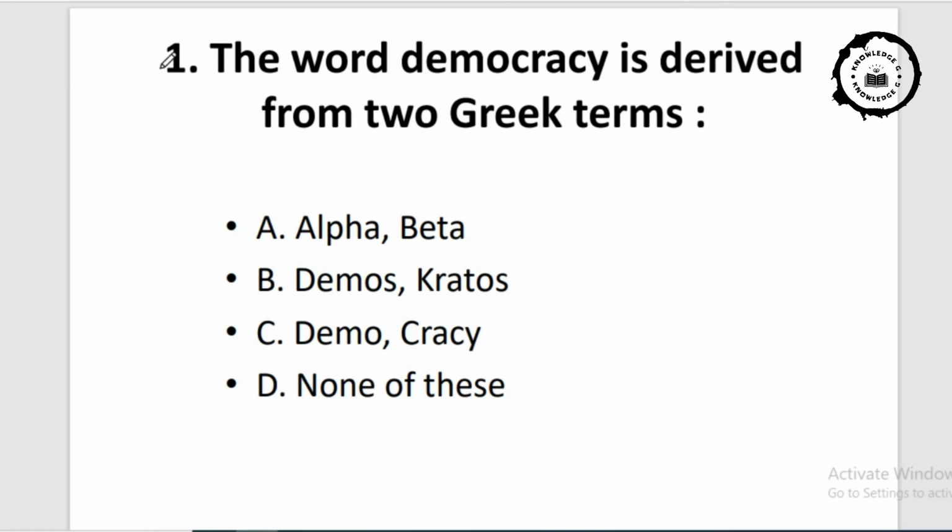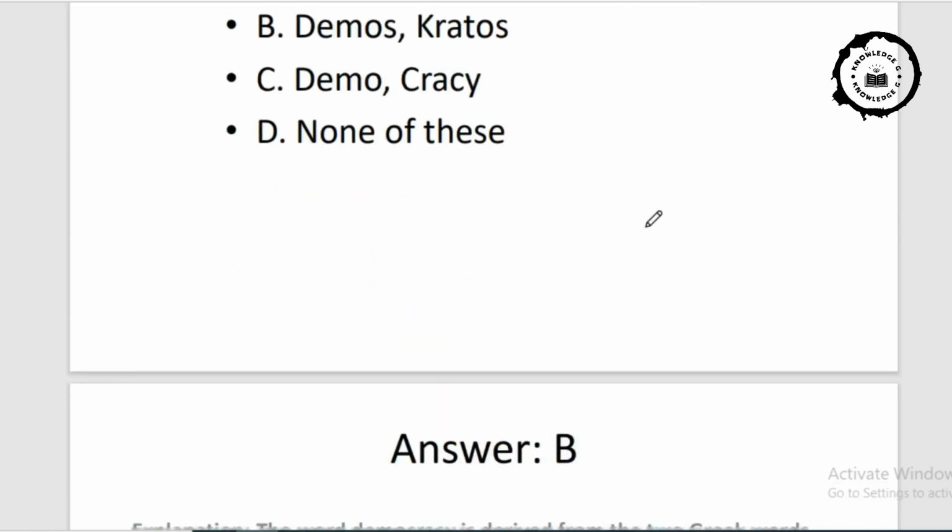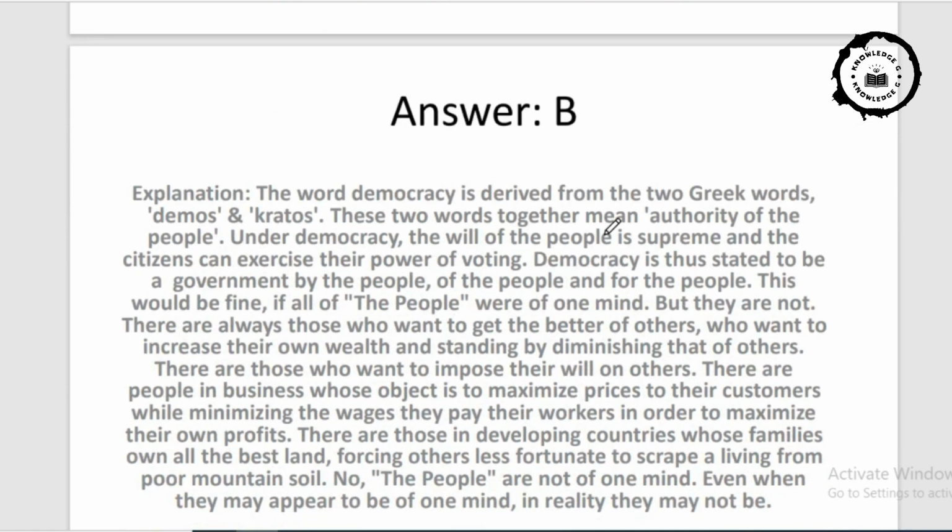The first question is, the word democracy is derived from the two Greek terms. First option, A. Alpha beta, B. Demos and Kratos, C. Demos and Cressy, D. None of this. And here the correct answer is option B.